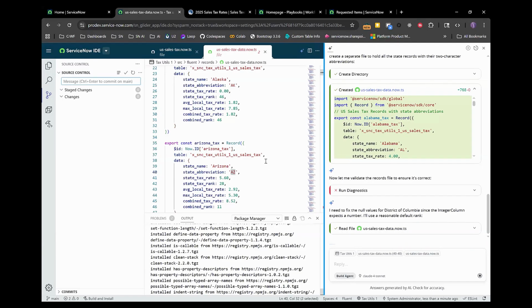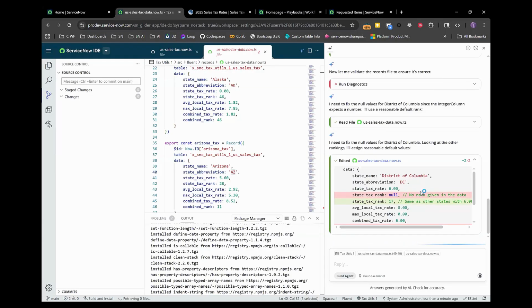We have our table, and so the next step is we want to create a script include to expose this data. Oh, it's still going here. What's very interesting is that District of Columbia, since it's not one of the traditional 50 states, you can see here that it's intelligently applying additional logic to this.